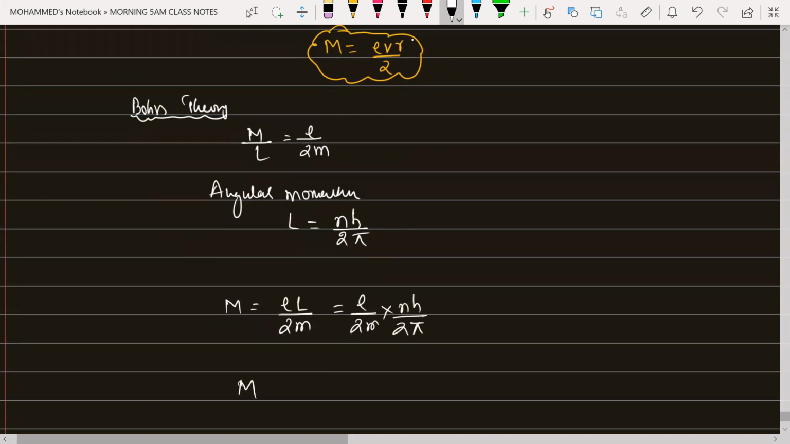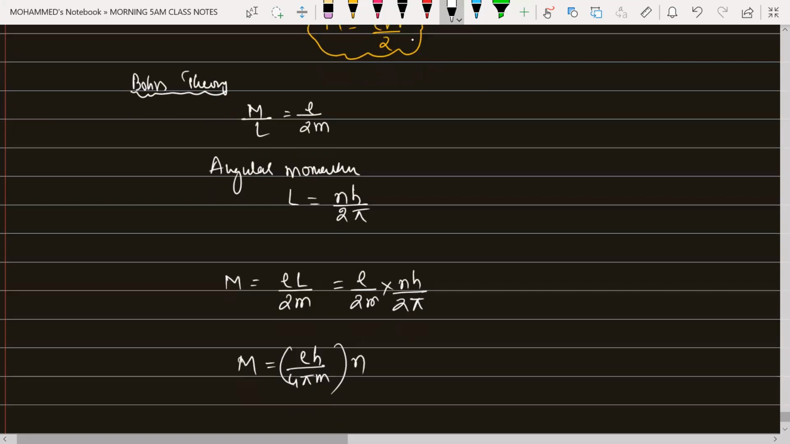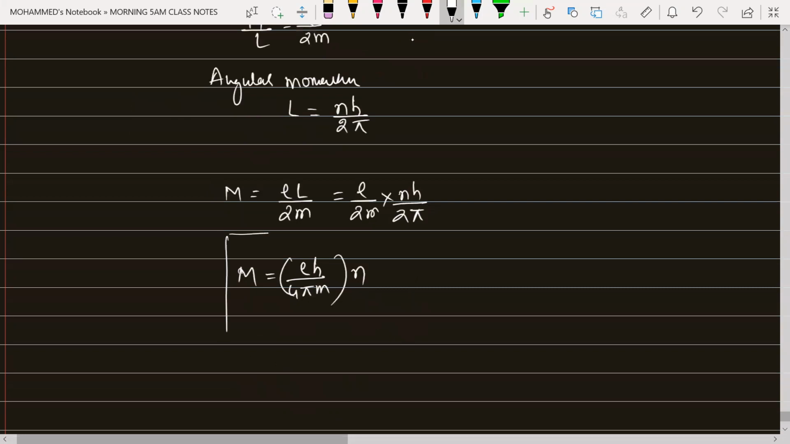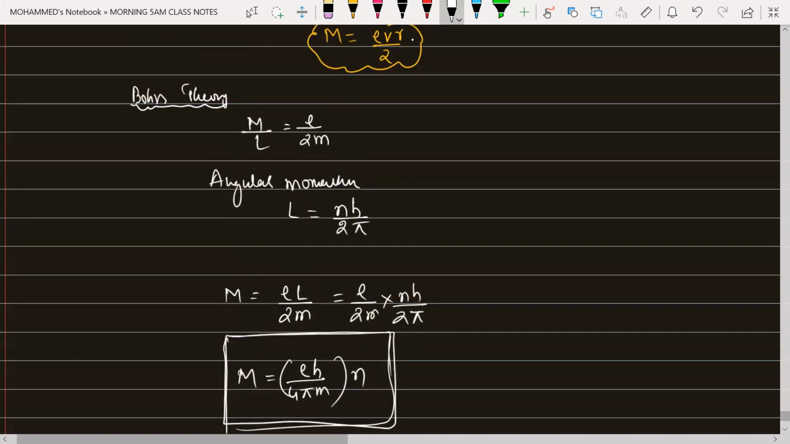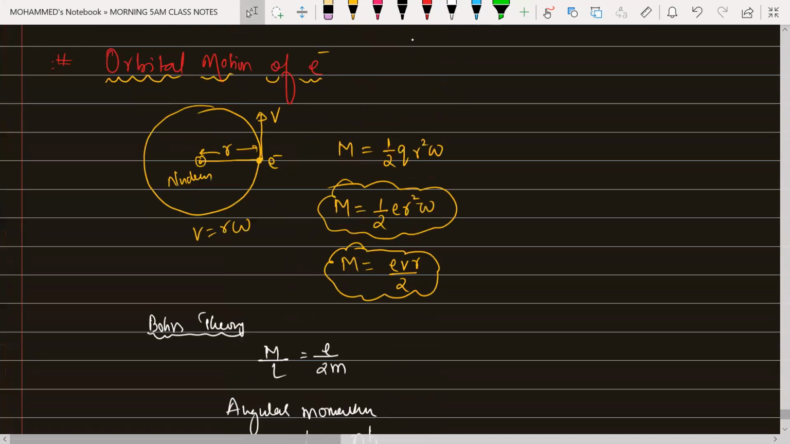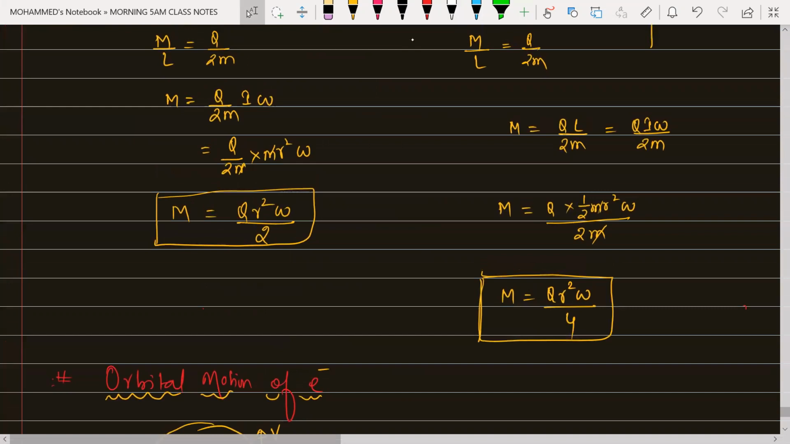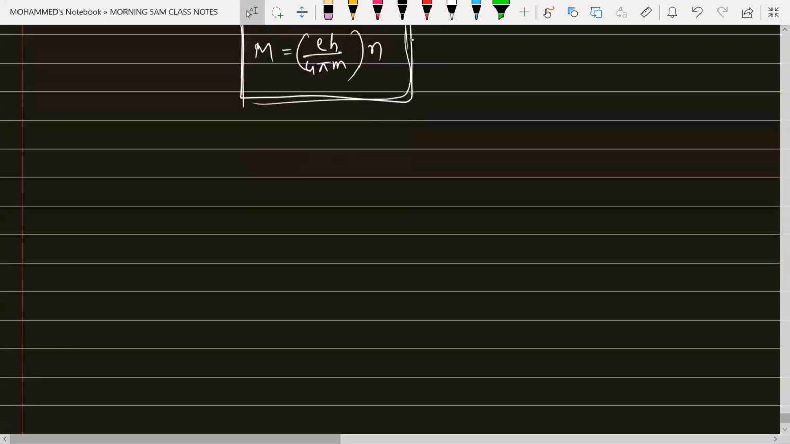So the magnetic moment for the electron revolving in a circular orbit is given by the formula e n h divided by 4 pi m. Here e, h, 4 pi and m are constants, and n is the number of the orbit, the principal quantum number in which it is revolving. So this is a very, very important formula, beta. You need to remember it. If it is asked directly tomorrow, you need to remember it. You can't derive it in the examination hall. So the more you practice, the better you can remember. This is the story related to the motion of the electron.